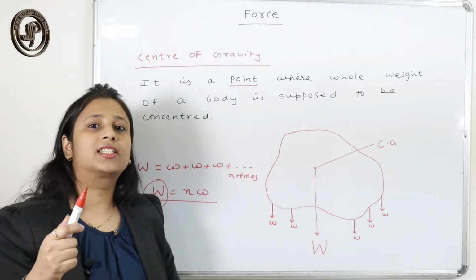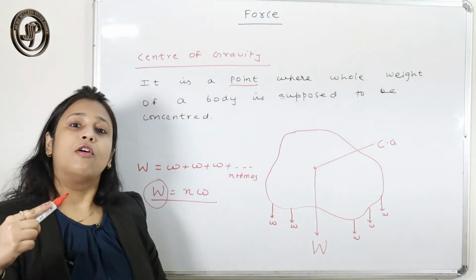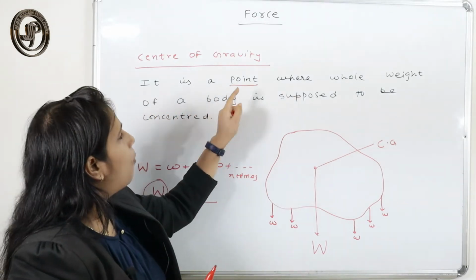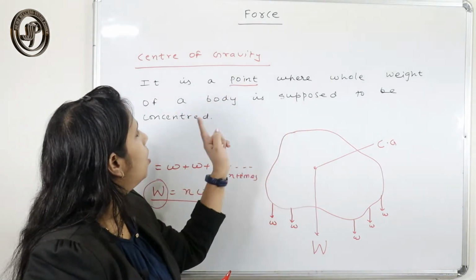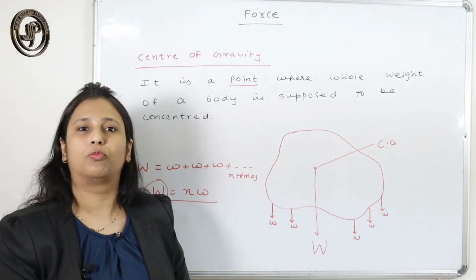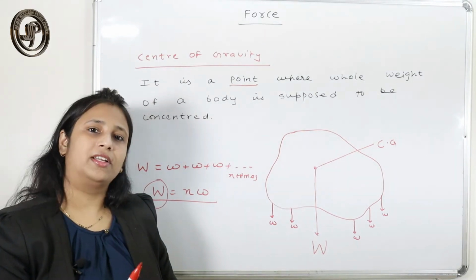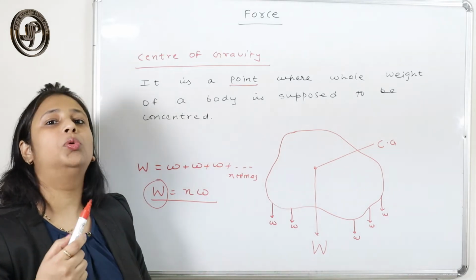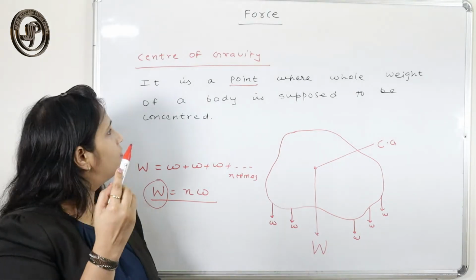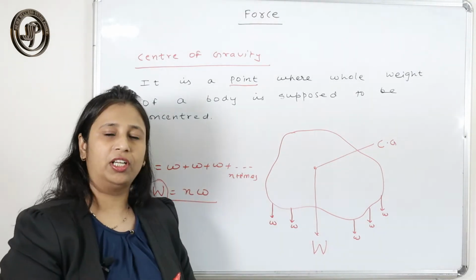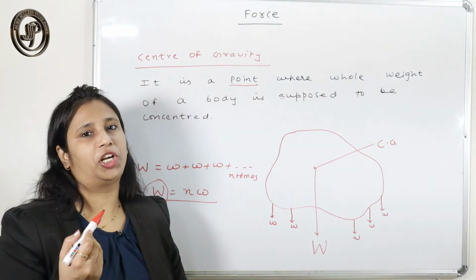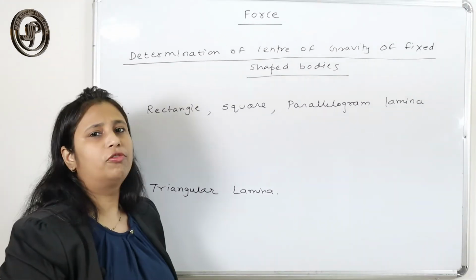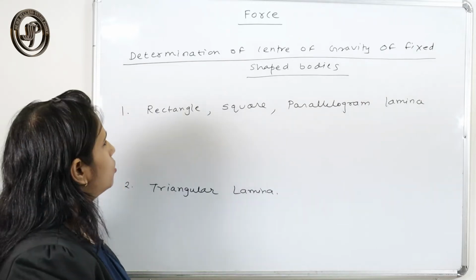If I ask the definition for center of mass, then what will you say? It is the point where the whole mass of the body is supposed to be concentrated. So that is what is called the center of mass. Now I am going to show you the location of the center of gravity for some fixed shape bodies. So, determination of center of gravity of fixed shape bodies.